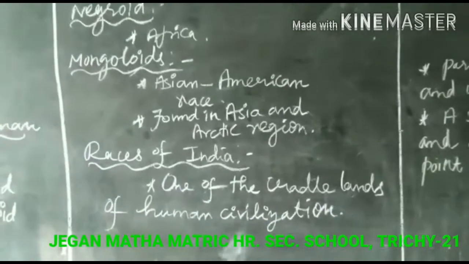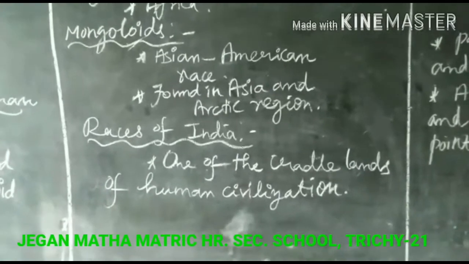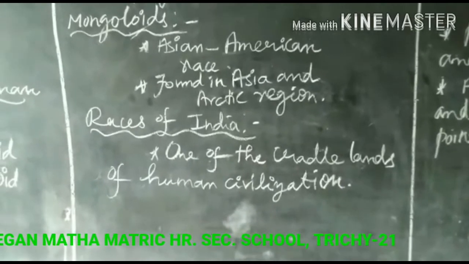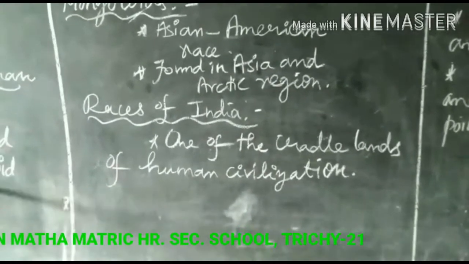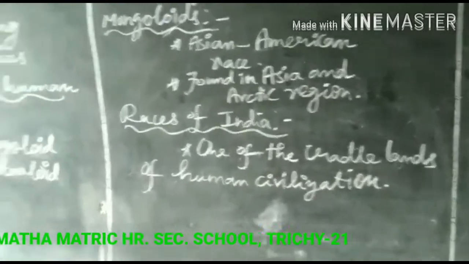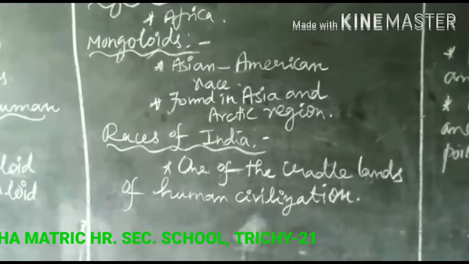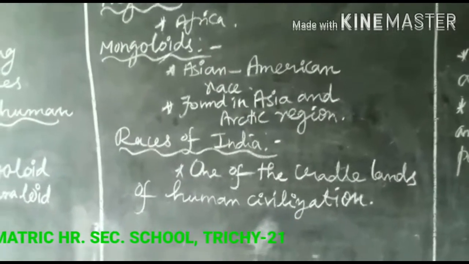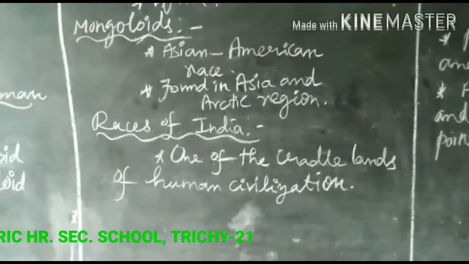Next, Australoids. Australoids have a wide nose, curly hair, dark skin and short height. They live in Australia and Asia. Okay, another important one, human geography. Human geography is a study of humans and their surroundings in the natural environment. It is called human geography.